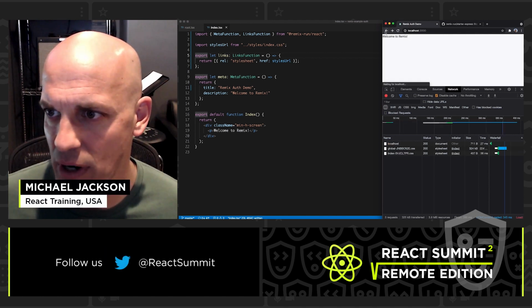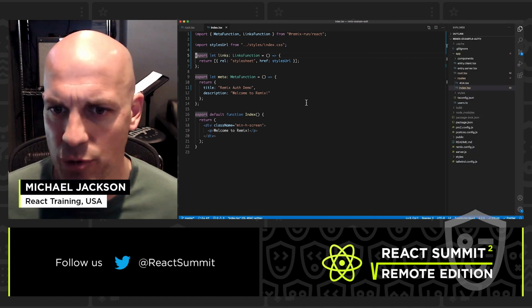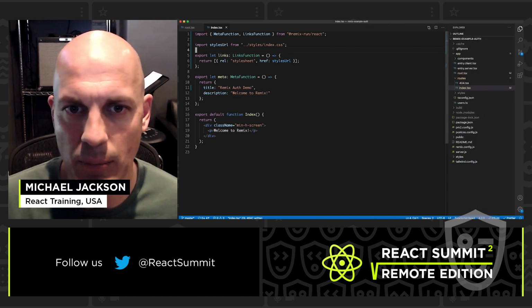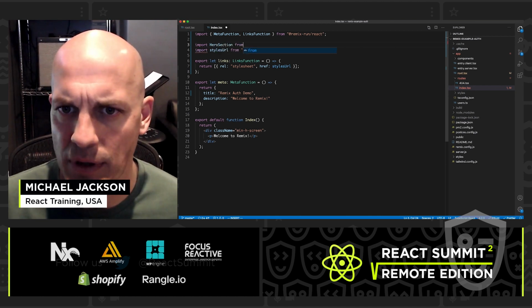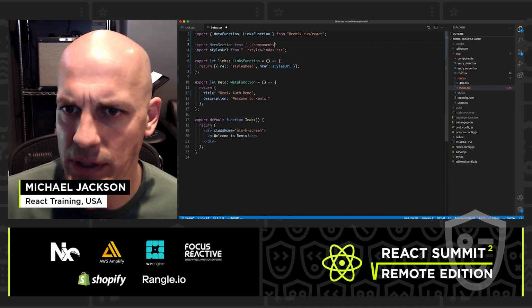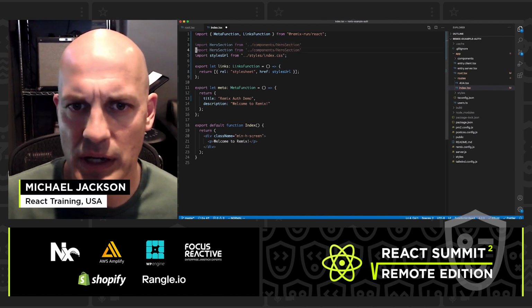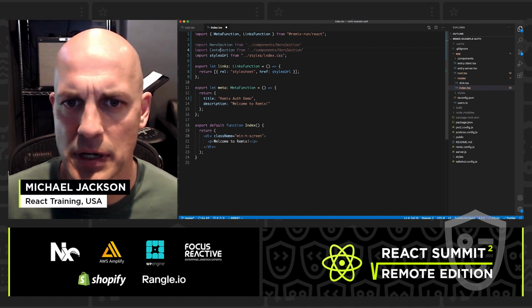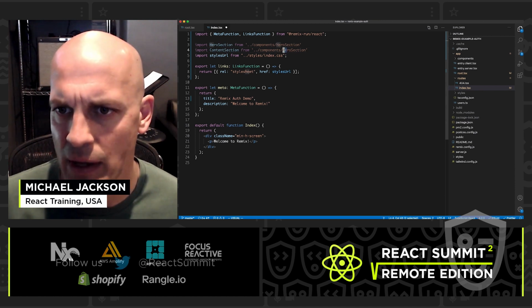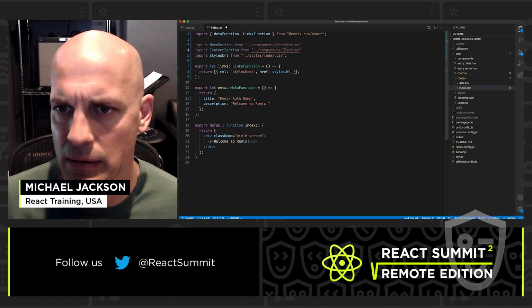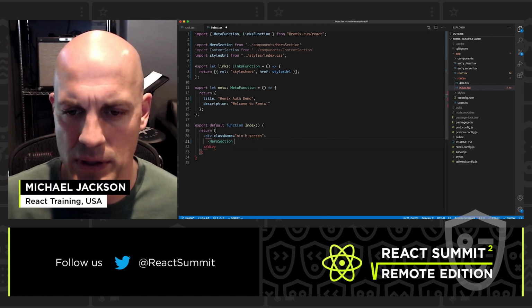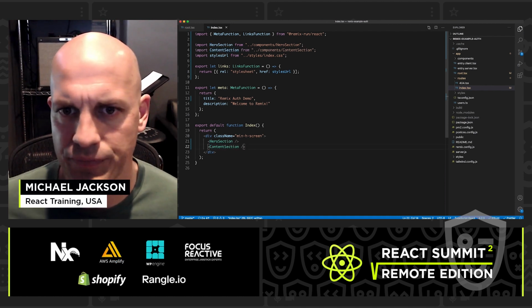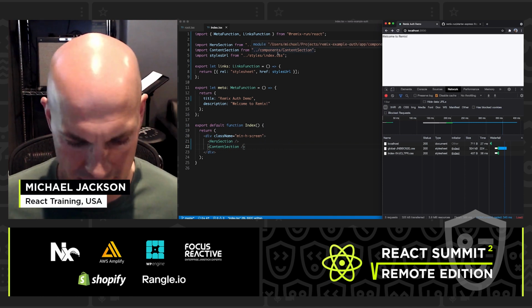So let's head back to our index route, and this is kind of boring. Let's add some cool looking components here. So I've got a couple of Tailwind components that I'm gonna grab here and put on the page. So I've got a hero section. I've also got a content section. And instead of saying welcome to Remix, let's go ahead and put the hero on there. And we'll put the content section on there. Okay, so let's head back into the browser.